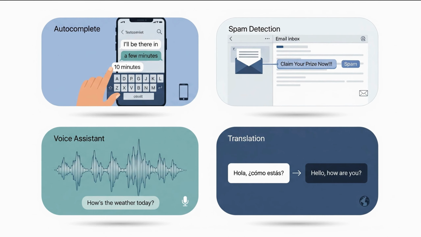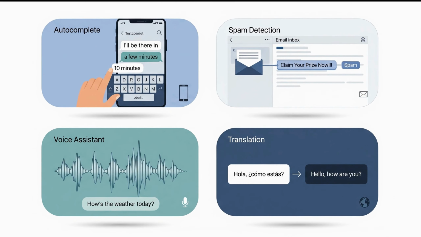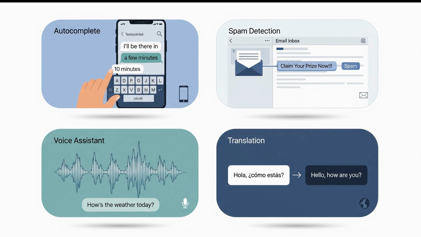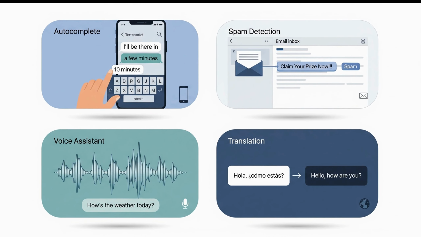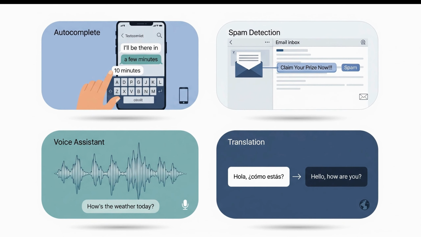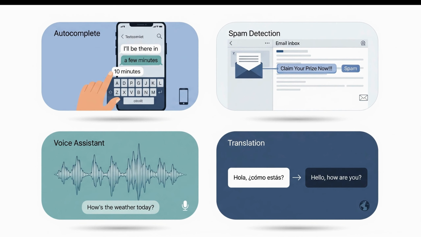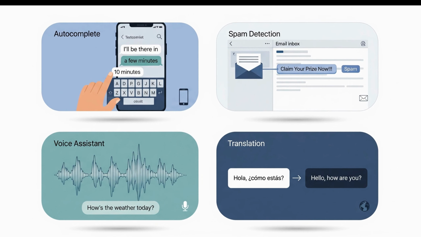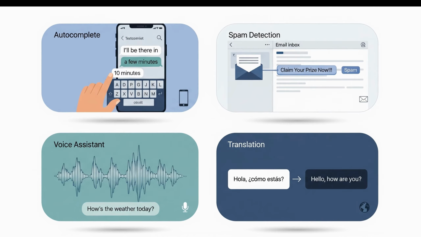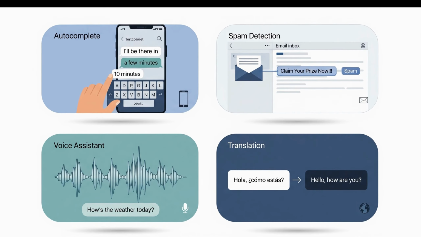In short, natural language processing is the field that enables computers to read, understand, and generate human language. NLP sits at the intersection of computer science, linguistics, and machine learning. Everyday examples you already use: autocomplete on your phone, spam filters, voice assistants like Alexa or Siri, translation tools, and the summaries you get from meeting transcribers. NLP systems turn raw text or speech into structured signals that machines can reason about, and they can produce text or actions back in human language. The goal is to make human-computer communication natural and useful.